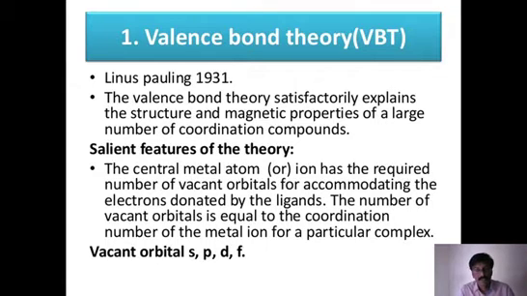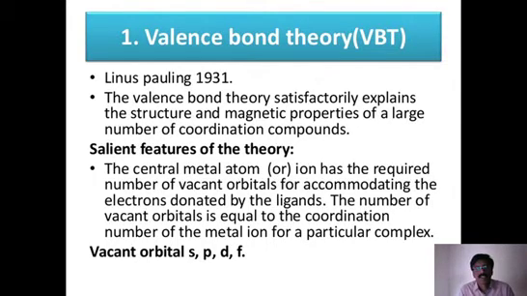Of course, we also take the help of calculating experimentally the properties like magnetic moment. We can calculate magnetic moment by using experimental data, and we can compare that data with the theoretical data. So there are several things which we come across by comparing these two things. Let us try to understand what is valence bond theory first of all.